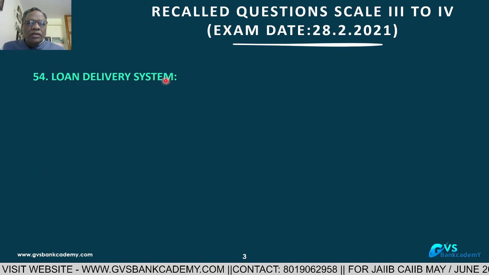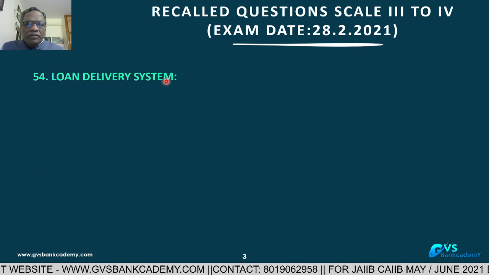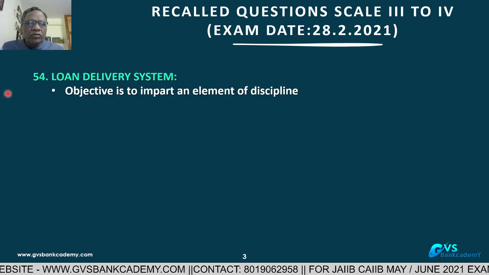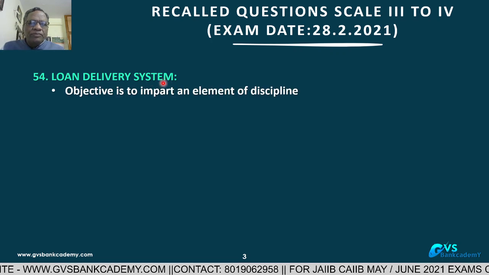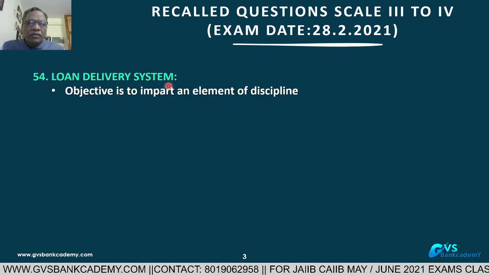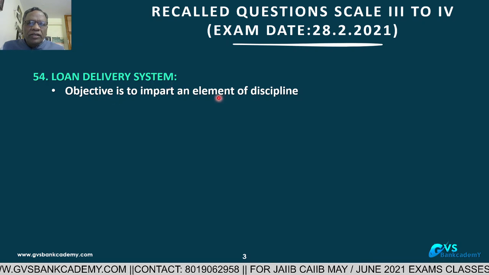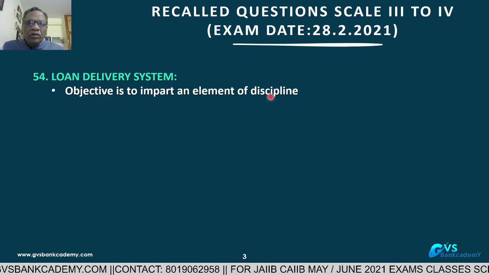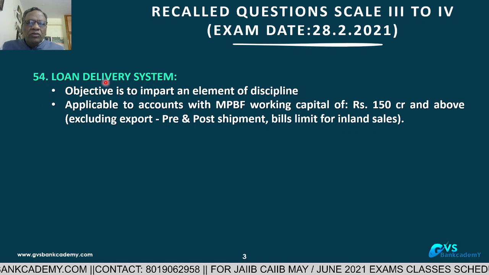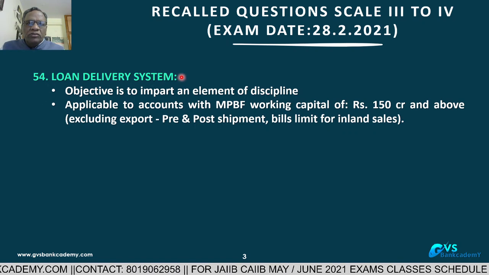Question 54. This is the loan delivery system for working capital limits. What is the object of the loan delivery system? It is to impart an element of discipline on the borrower. Now, where is this loan delivery system applicable? That is the question.